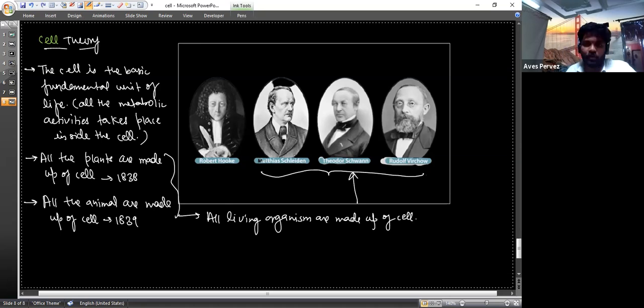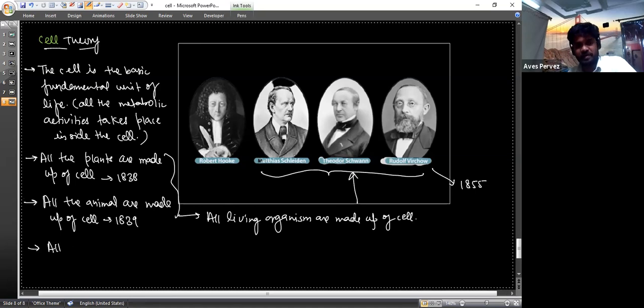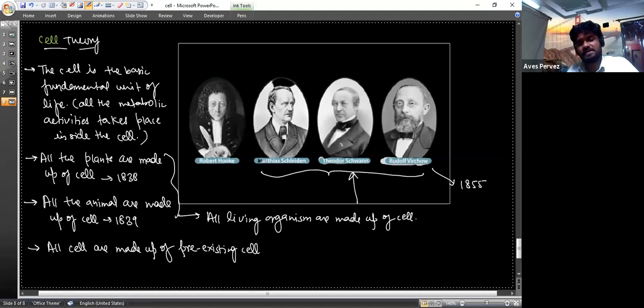But then another statement came from Rudolf Virchow in 1855, that all cells are made up of pre-existing cells. His statement was "omnis cellula e cellula".